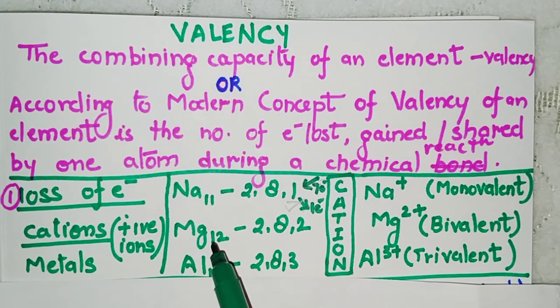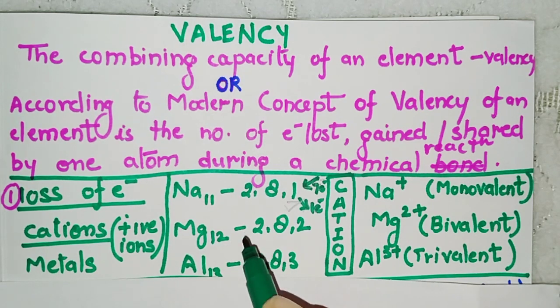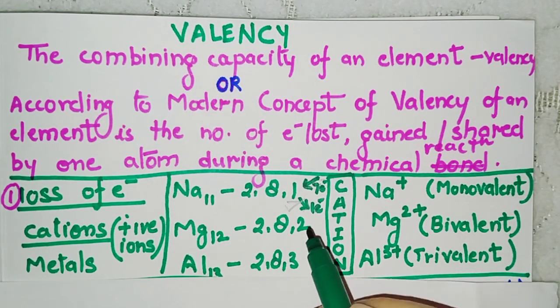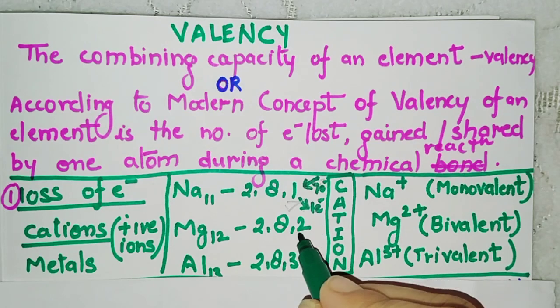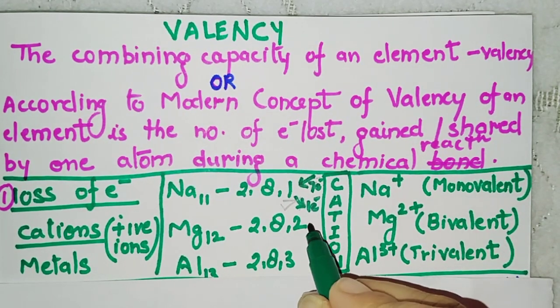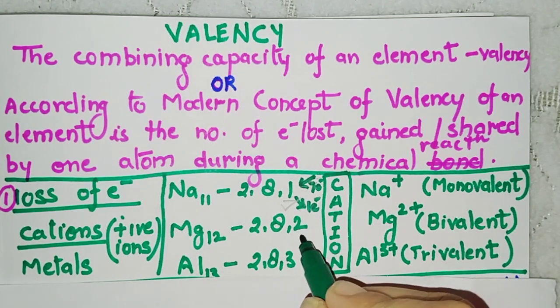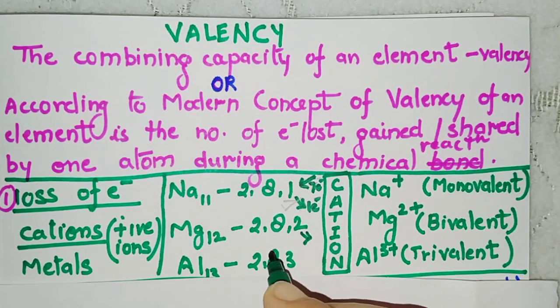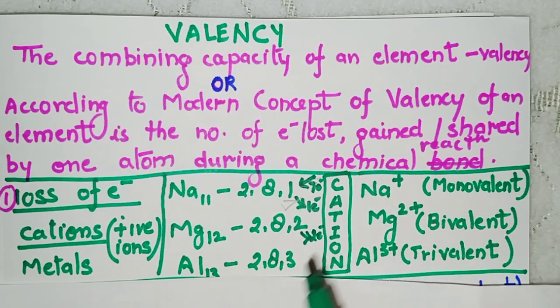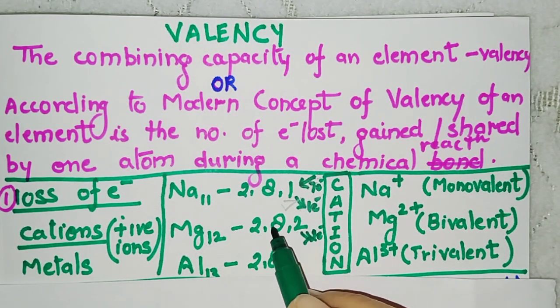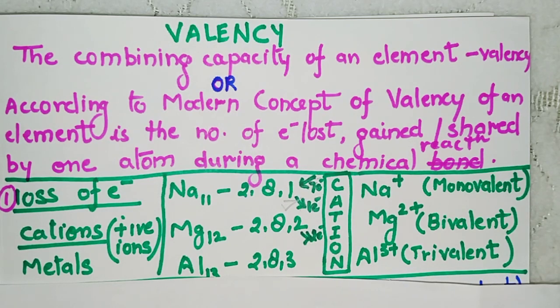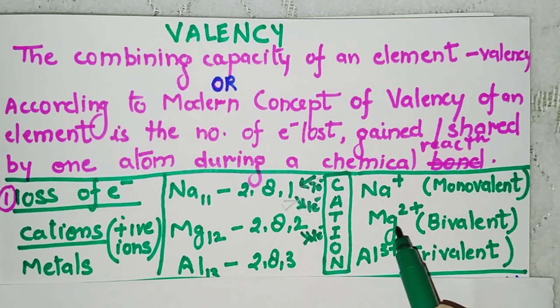Similarly, another example is Mg, magnesium, whose atomic number is 12. It becomes 2, 8, 2. The same thing is here. According to the octet rule, it will take 6 electrons or will lose 2 electrons. Losing 2 electrons is easier rather than gaining 6 electrons. So what will this magnesium do? On losing 2 electrons, it will acquire 2 plus charge.